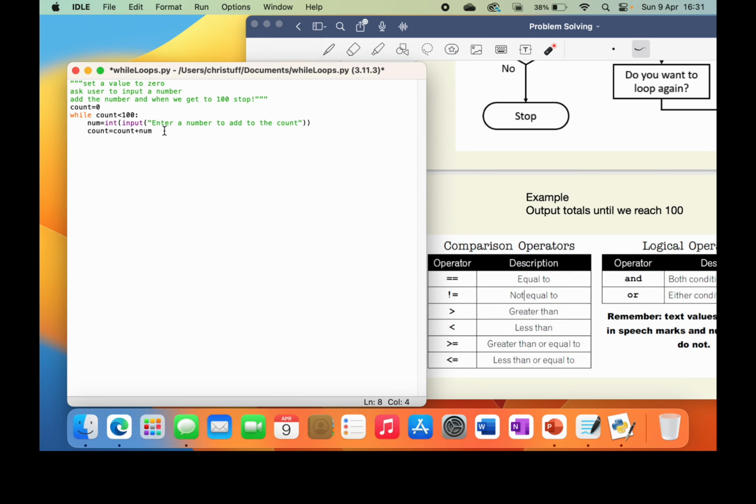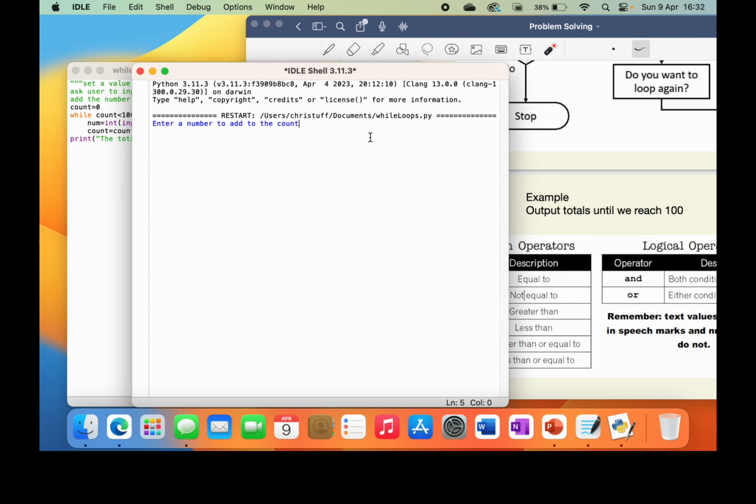And then finally, I'm going to print, let's say, the total is, and then put count. Okay, so you can see the total is in speech marks because I literally want to say it, and the count is out of speech marks because I want the value of whatever the count is here. So let's run that and see what we get.